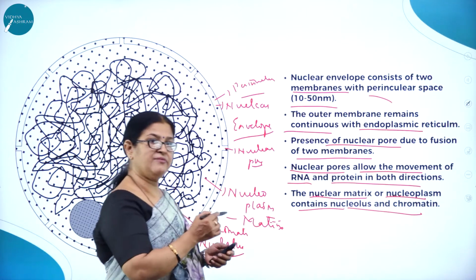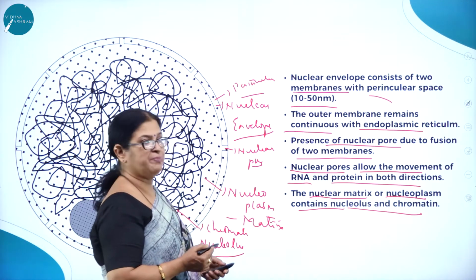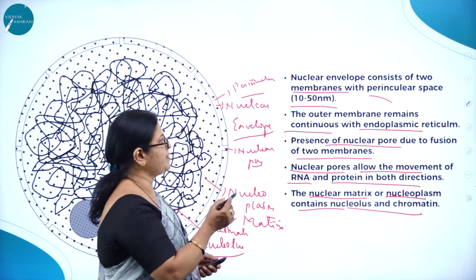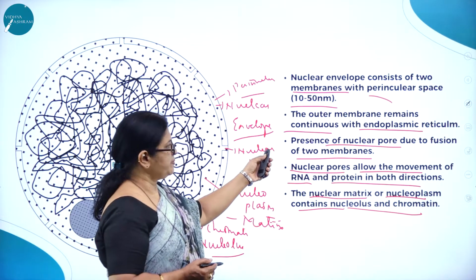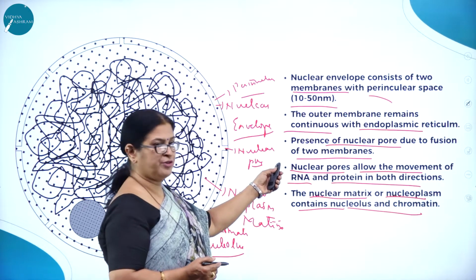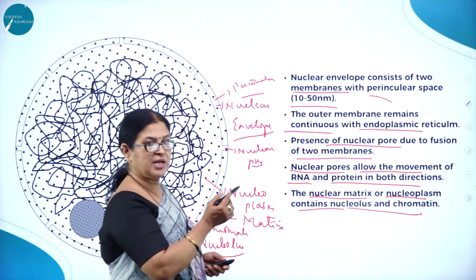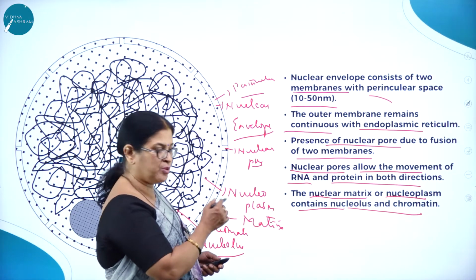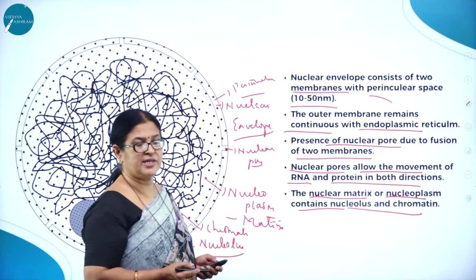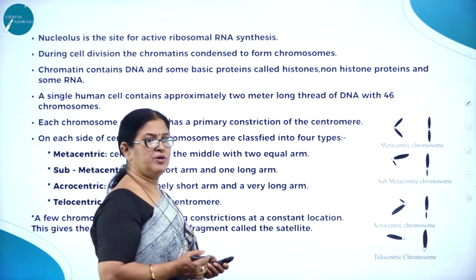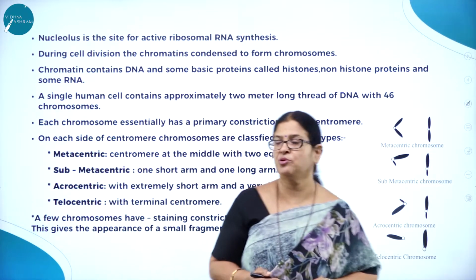So the nuclear envelope consists of two membranes with a perinuclear space, and the outer membrane remains continuous with the endoplasmic reticulum. The presence of nuclear pores is due to fusion of the two membranes, and nuclear pores allow the movement of RNA and protein in both directions. The nuclear matrix or nucleoplasm contains the nucleolus and chromatin. Let us study some more important points about this nucleus.